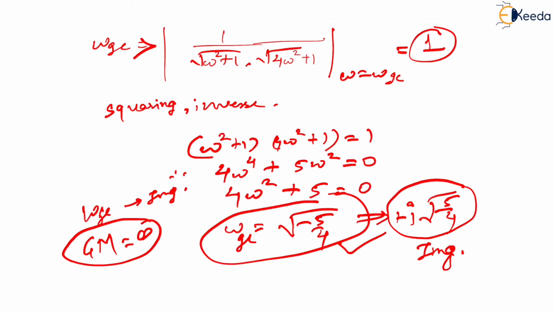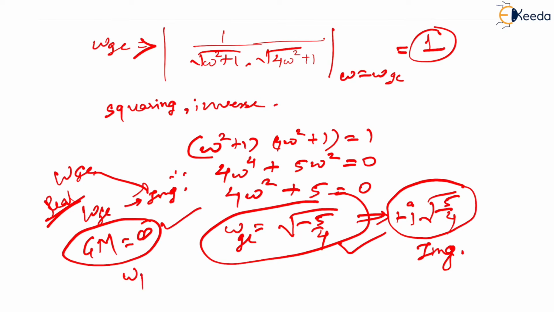You can add as much gain as you want, the system will not become unstable. Why? Because you don't have a real omega GC. The omega GC is imaginary, which means GM is infinite. You can add any gain to the system, it will not become unstable.